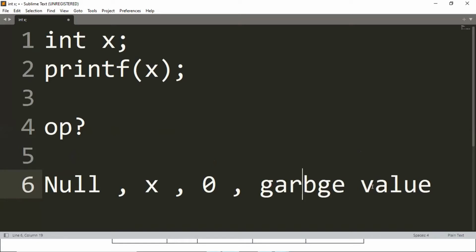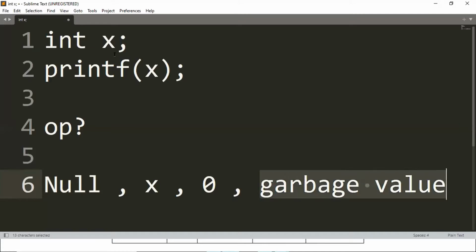So tell me, what will happen? Should it be null, x, 0 or garbage value? You must have studied this in your course, right? Okay, let me tell you. It will be garbage value.